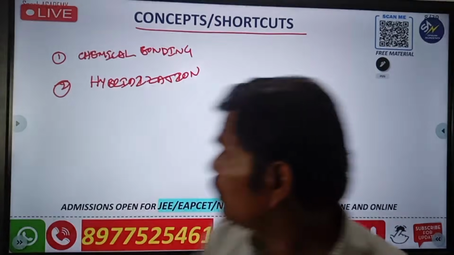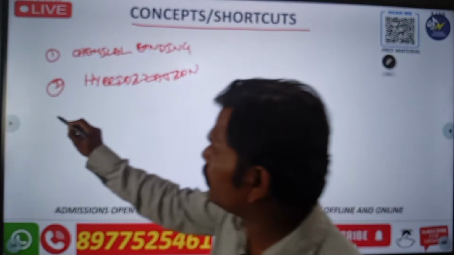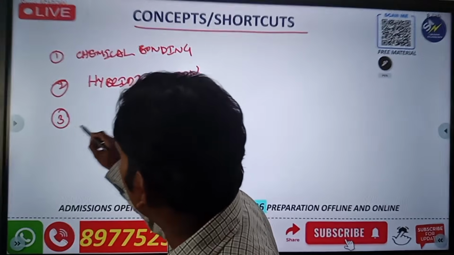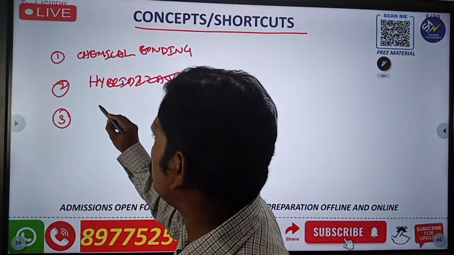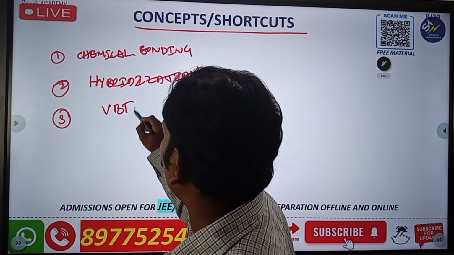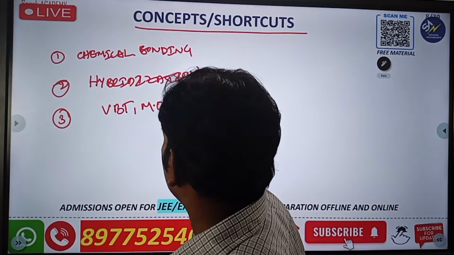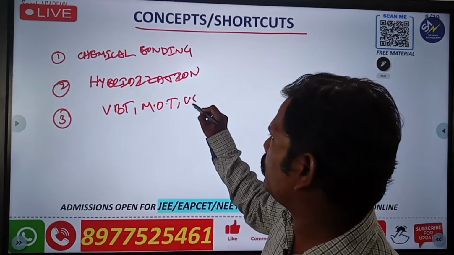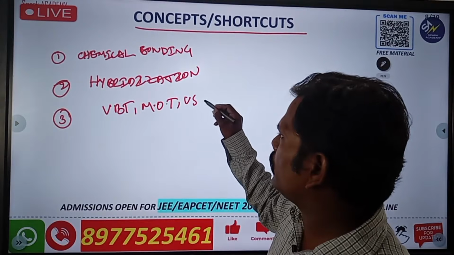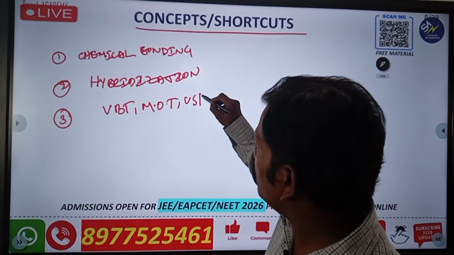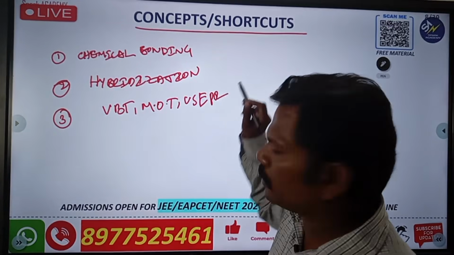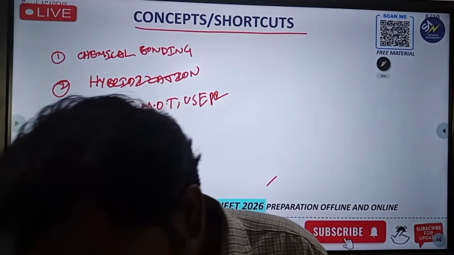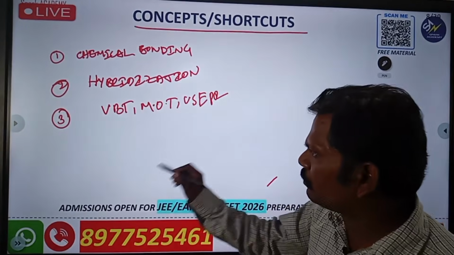Then after hybridization, you have to go for theories: VBT theory, MOT theory, molecular orbital theory, and you already know VSEPR theory. You have to collect all this information.